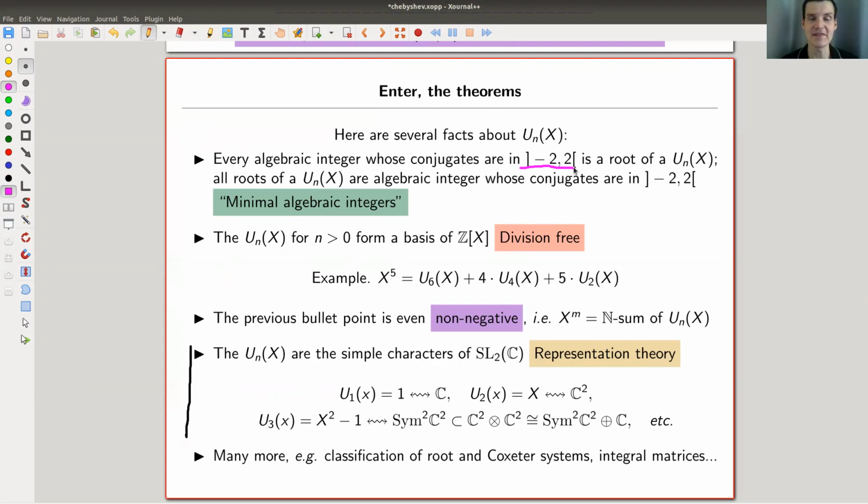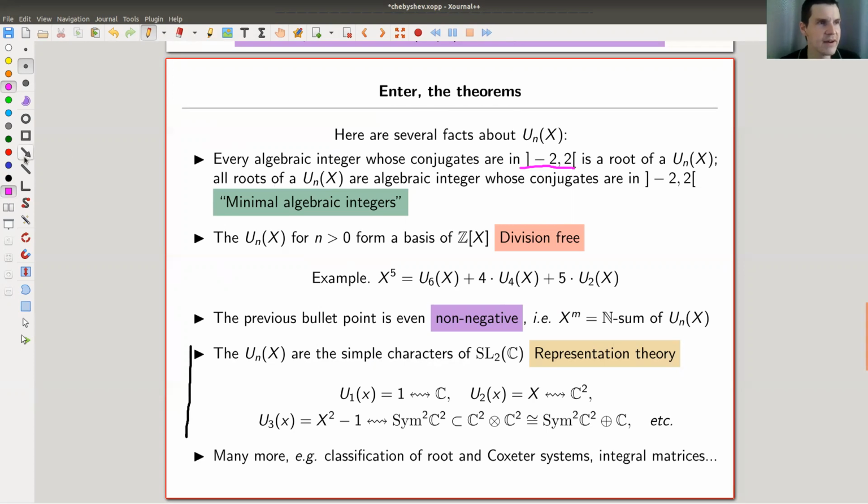It turns out that this is extremely crucial, that you have this little interval, -2, 2, because that's kind of the breaking point. As soon as you increase that and you ask for something like, what are the minimal possible algebraic integers in a slightly bigger interval, you're kind of dead. It explodes and it gets uncontrollable. It's kind of the border case where things are still nice and you can classify solutions. In this case, you can classify the minimal algebraic integers.